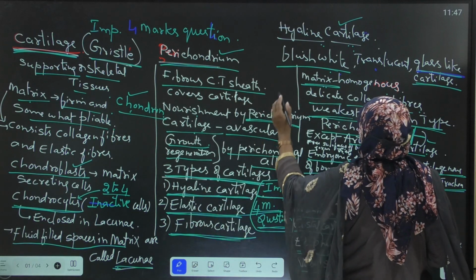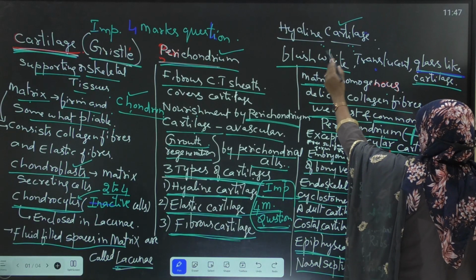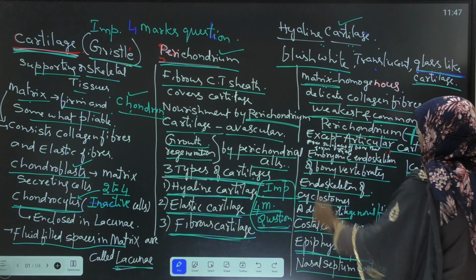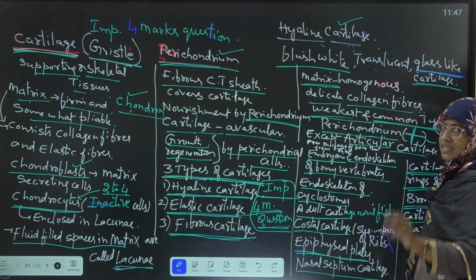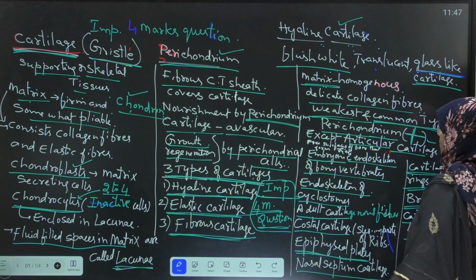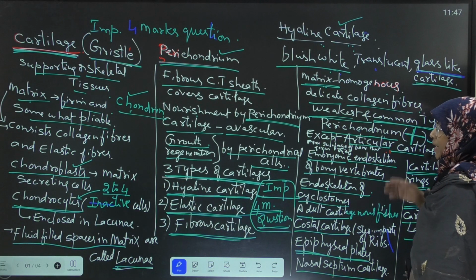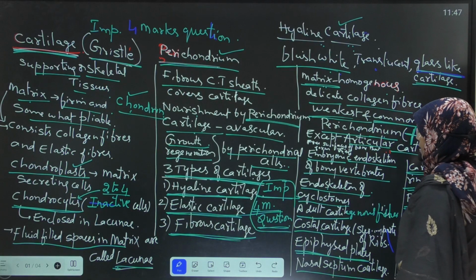Once again, I will repeat. This is hyaline cartilage, a bluish white translucent glass-like cartilage. The matrix is homogeneous, which consists of delicate collagen fibers, and it is the weakest and most common type of cartilage. Perichondrium is present except in articular cartilage.